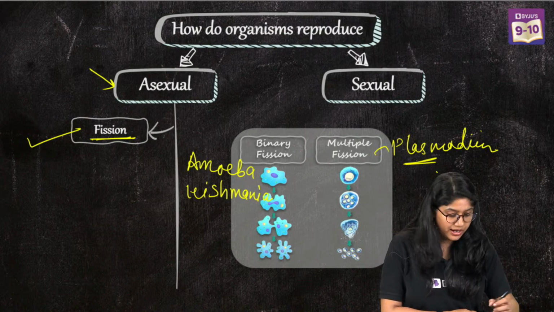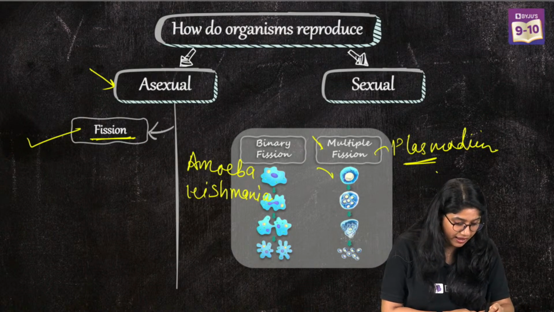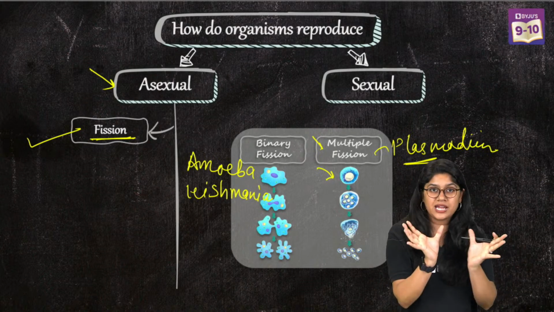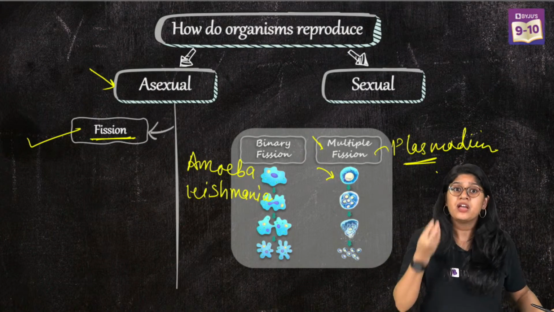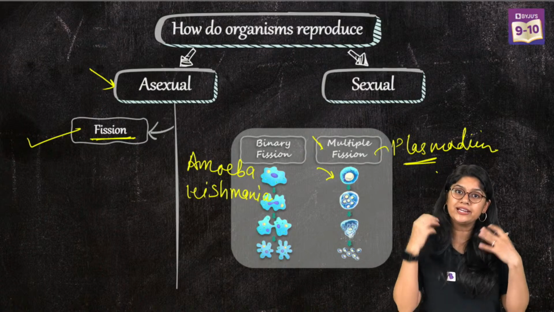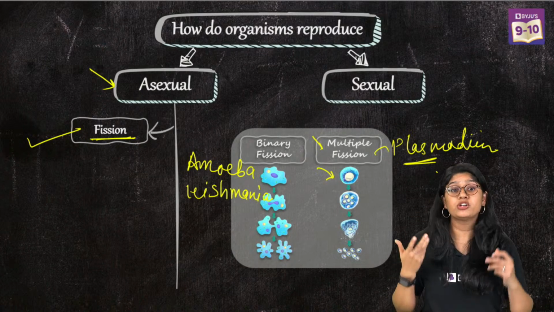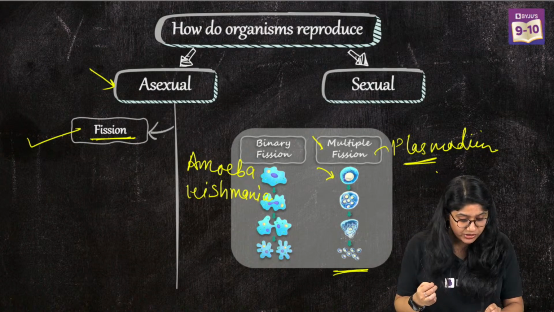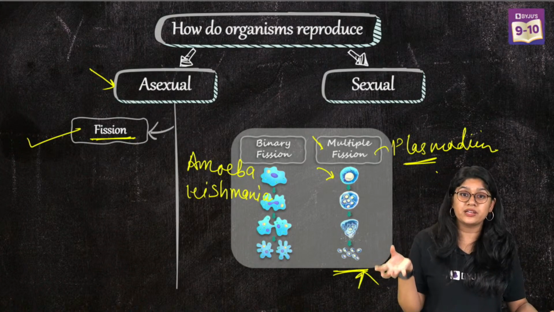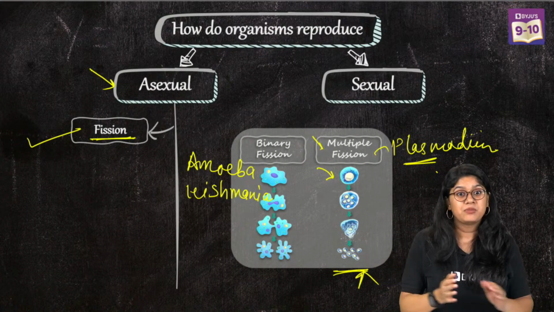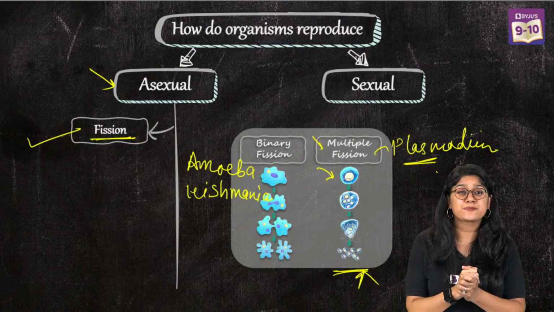So, of course, in multiple fission, we will have the cyst. Inside that we have multiple nuclei. And once they're out, each nucleus will develop into a new organism. Plasmodium will reproduce by multiple fission during unfavorable conditions. Blastocyst, very good. Cyst, absolutely correct.